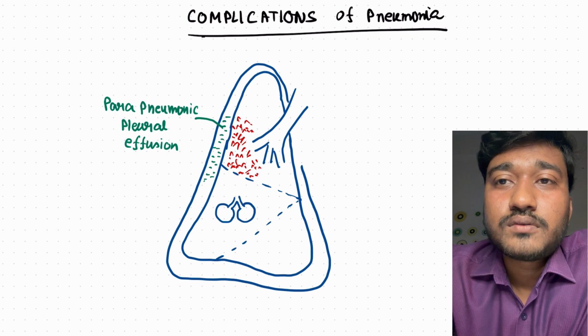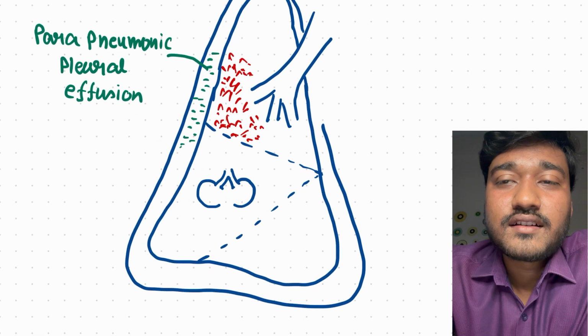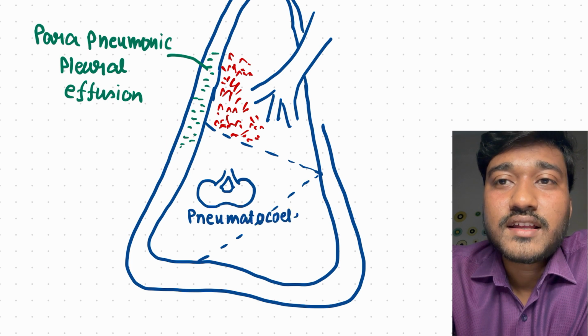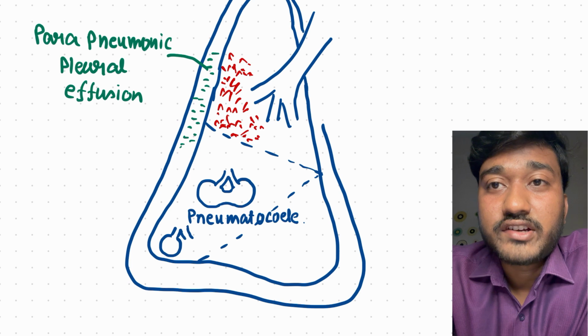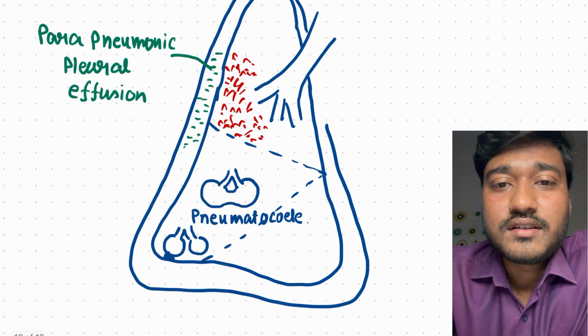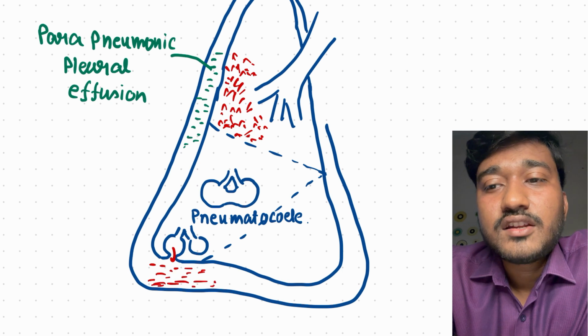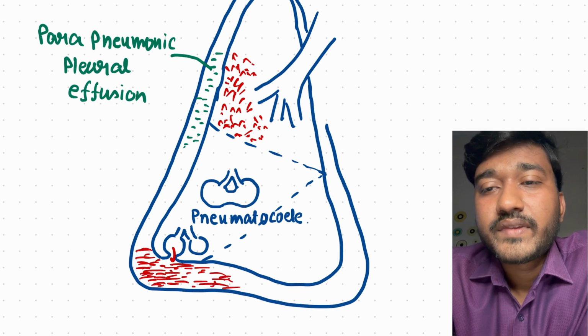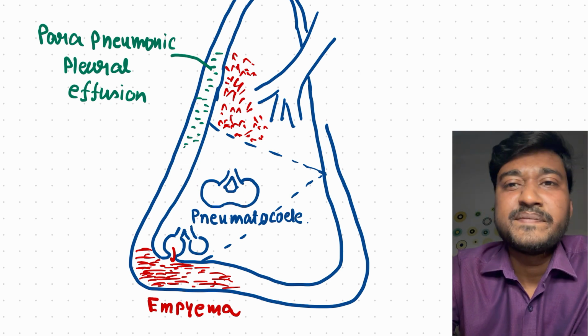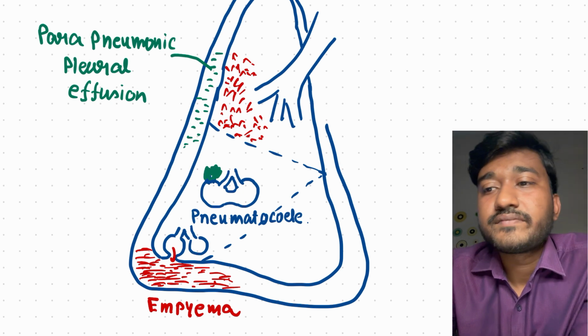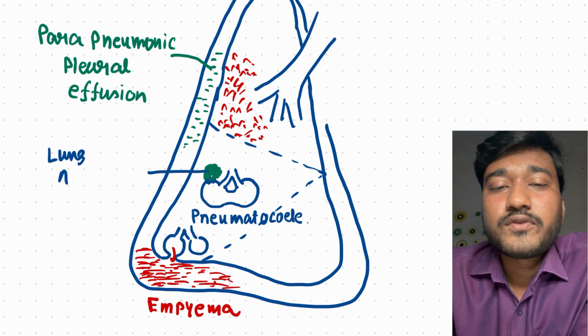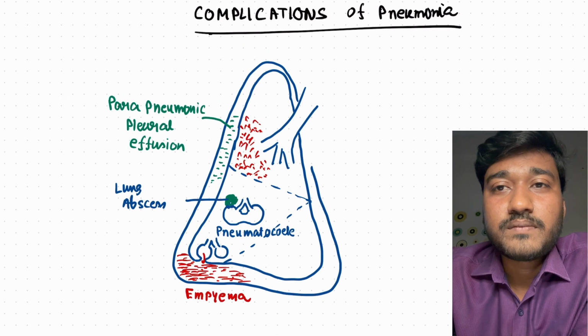Now let's say another photo. What is happening here? Mostly Staphylococcus is causing necrotizing pneumonia, and the walls between the alveoli are getting dissolved. They are getting destroyed rather, causing pneumatoceles. There could be lung abscess or maybe empyema. Empyema is a complication.